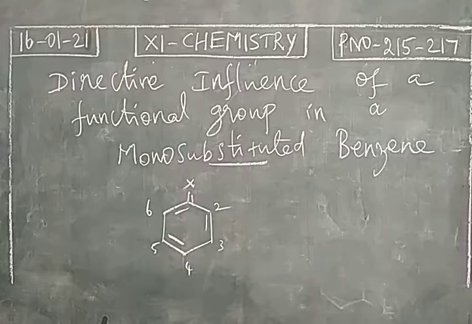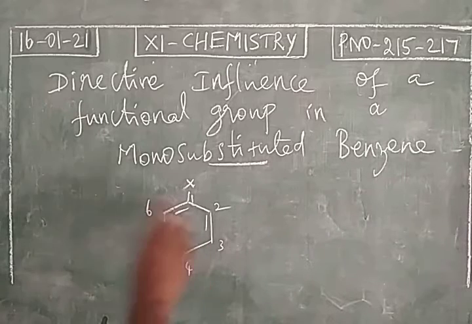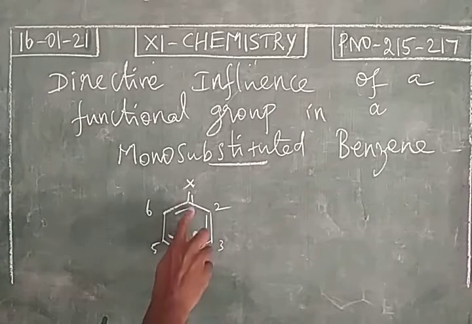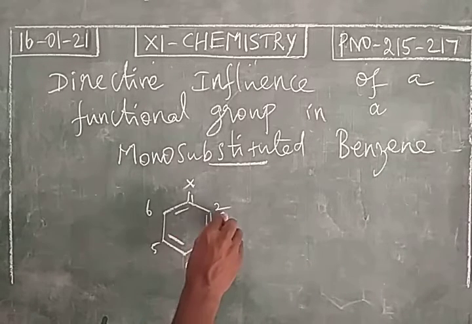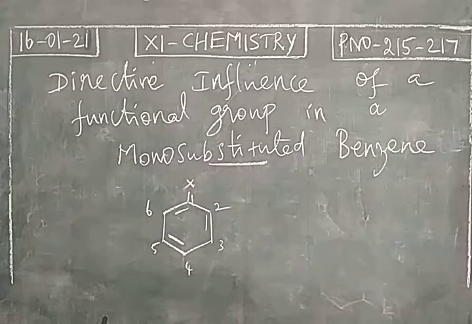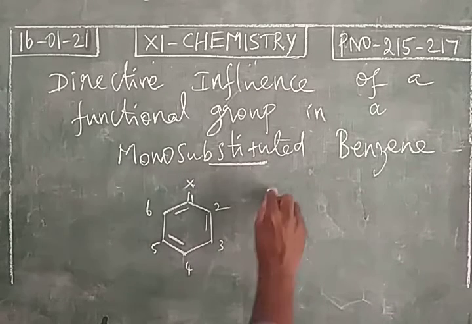So in benzene there are 6 carbon atoms. Functional group is bonded with a carbon. It is a head carbon. So we start numbering from this head carbon. There are 6 carbon atoms totally. 2 and 6 positions are called ortho positions.